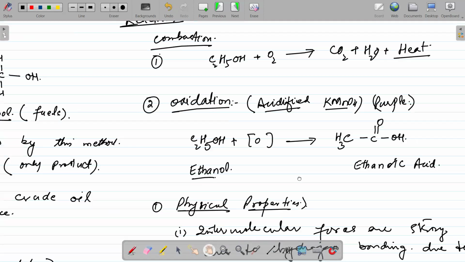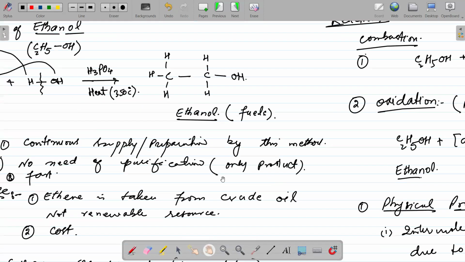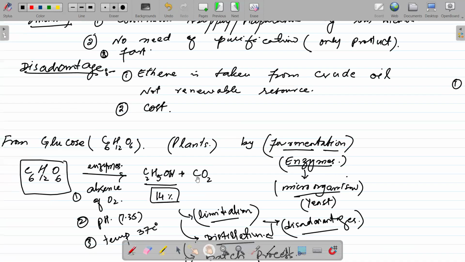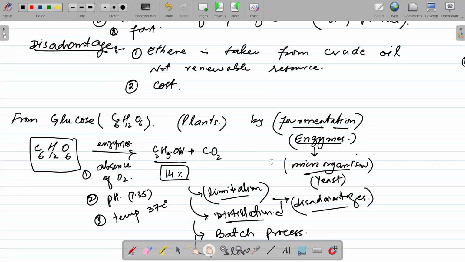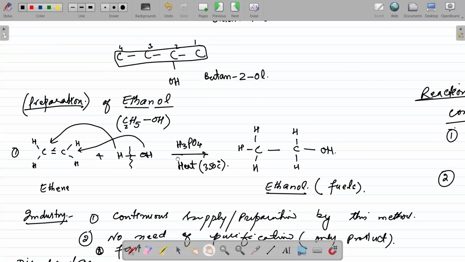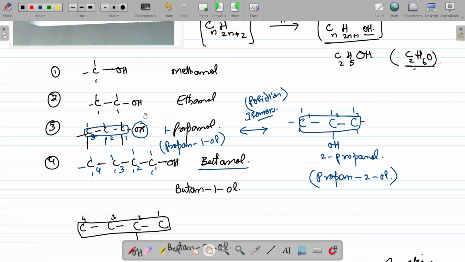And the most important, there is their production, their advantages and disadvantages. One on industrial scale from ethene, another one by fermentation. Clear? And what are actually alcohols? Alcohols are all those compounds which have an OH group in them, and their name is derived from the naming of an alkane.